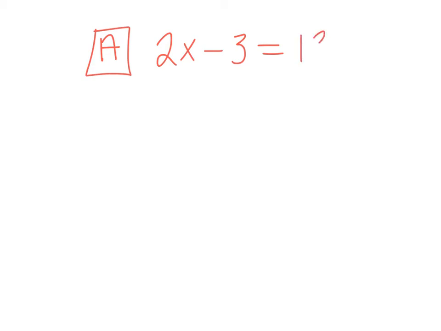Here's my first example. I'm going to do a simple one. 2x minus 3 equals 13. Okay, so I'm subtracting 3, and my goal on these problems is to get x by itself. I don't want anything else next to it. So I see subtracting. Now, opposite of subtracting is adding, so I'm going to add 3. Now, what I do to one side, I do to the other. I like to think of this as a mirror. You've more likely also heard of it as a wall.